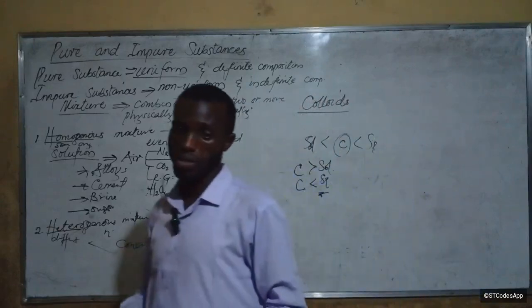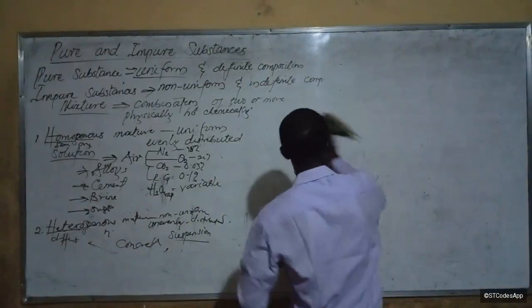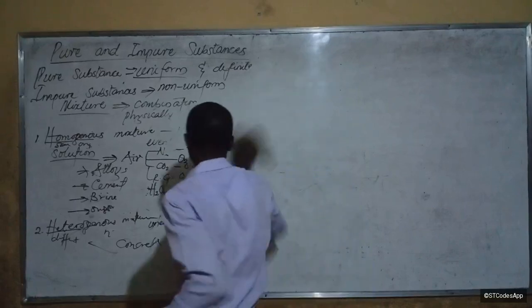So now let's talk about the table. It's a table of colloids.